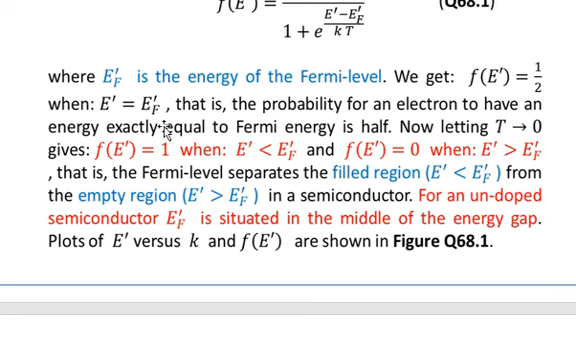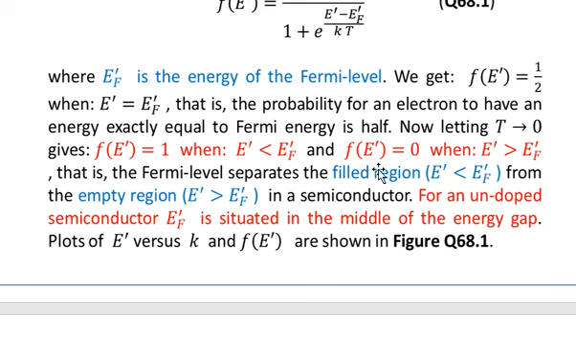Now letting T go to 0 gives F of E prime is equal to 1 when E prime is less than E F prime. That is, when the energy of the electron is less than the Fermi energy, then it is a 100% chance that the energy level E prime is occupied, because F of E prime is equal to 1. And F of E prime is equal to 0 when E prime is greater than E F prime. That is, the Fermi level separates the filled region from the empty region.